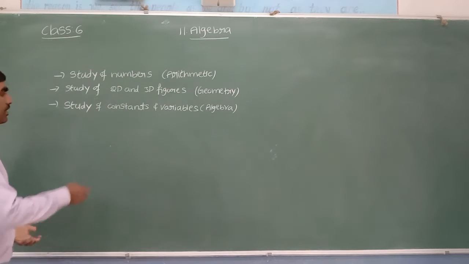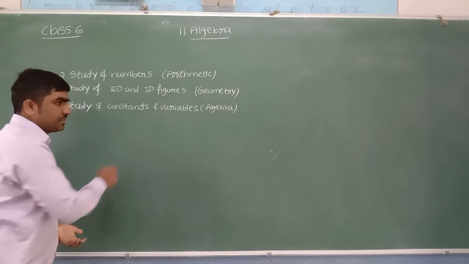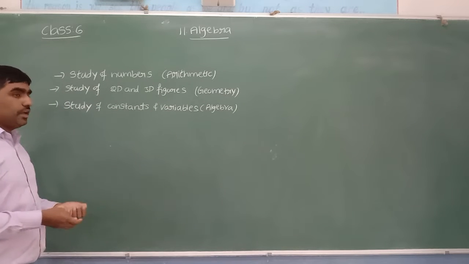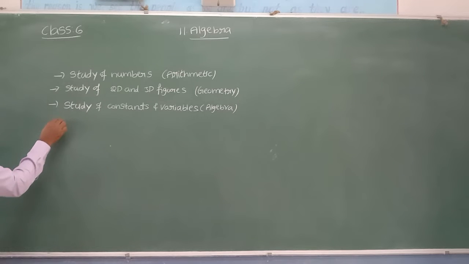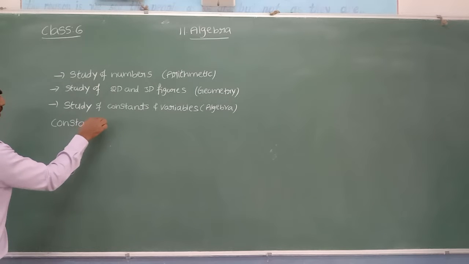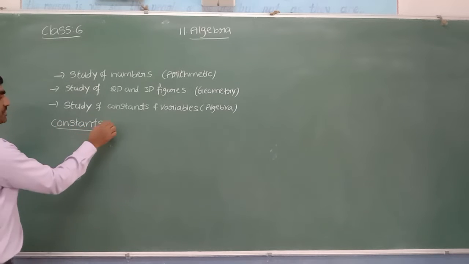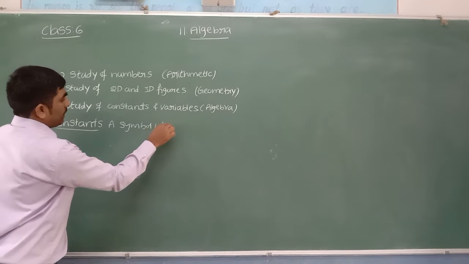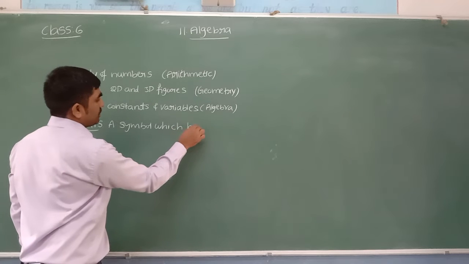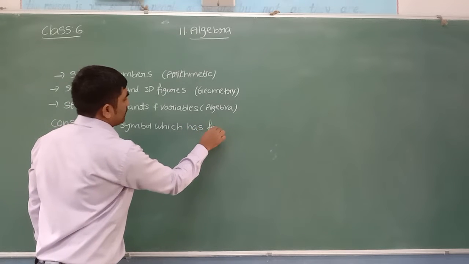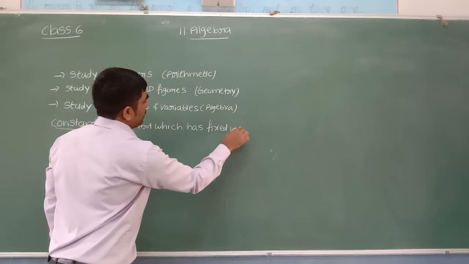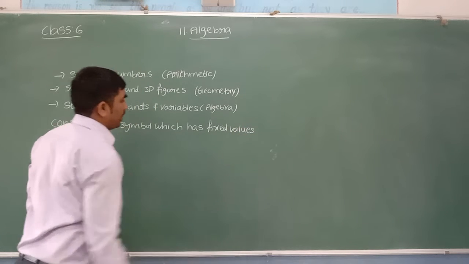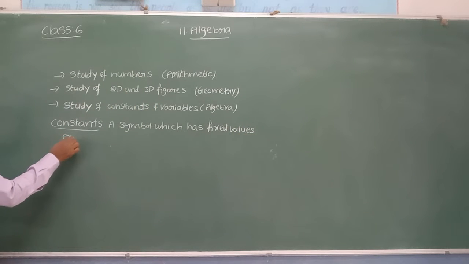Sir, what is meant by constant? What is meant by variables? A constant is nothing but a symbol which has a fixed value. A constant is nothing but a symbol which has fixed values. You can see some examples here.